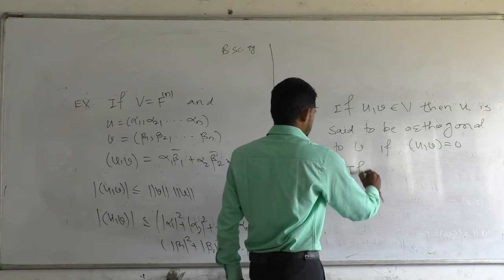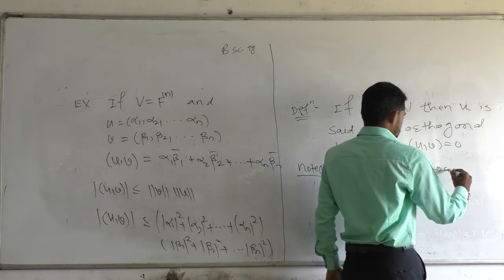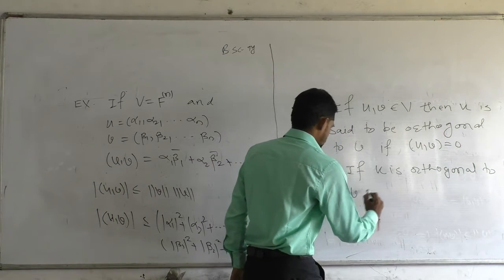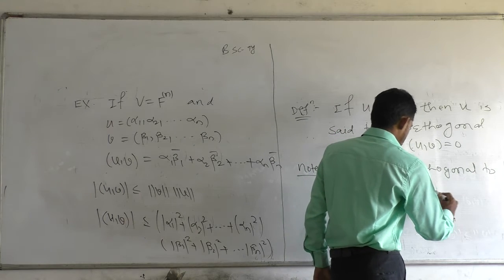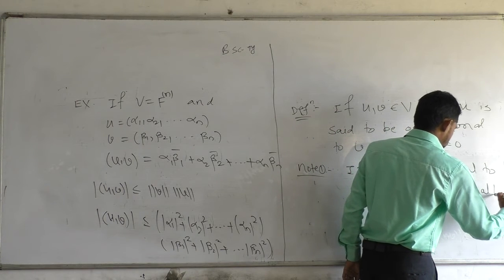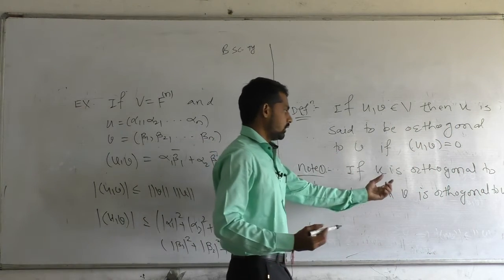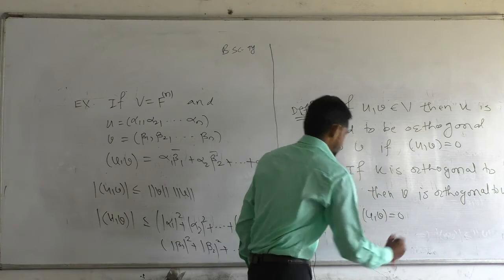Now note: if u is orthogonal to v, then v is orthogonal to u. It is given that if u is orthogonal to v, then their inner product is 0.